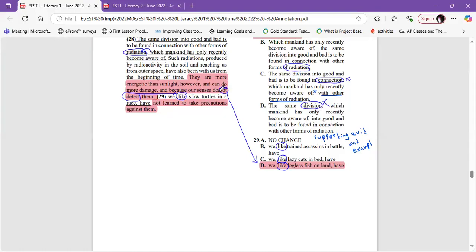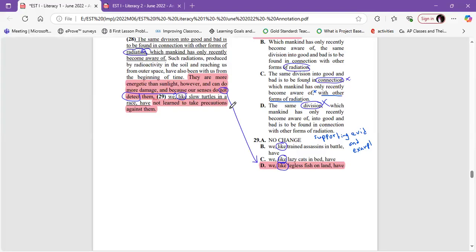Okay, if he said don't detect them, how are we going to be like slow turtles in a race? Slow turtles in a race doesn't mention that we can't detect them. No, we can detect them because they have footprints. B, we like trained assassins in battle. Even a trained assassin is going to leave traces.